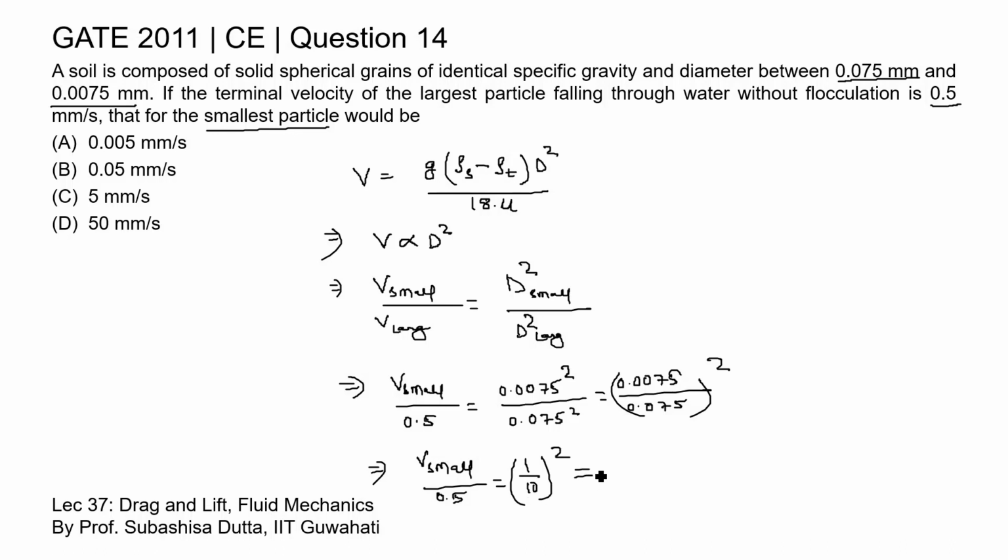So, from here we got the terminal velocity of the smallest particle is 0.5 by 100, which is 0.005 millimeter per second, which is given in option A. So, option A is the correct answer for this question. Thank you.